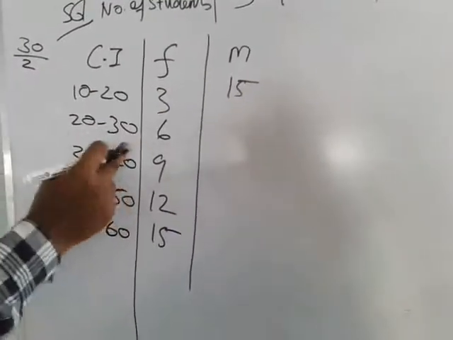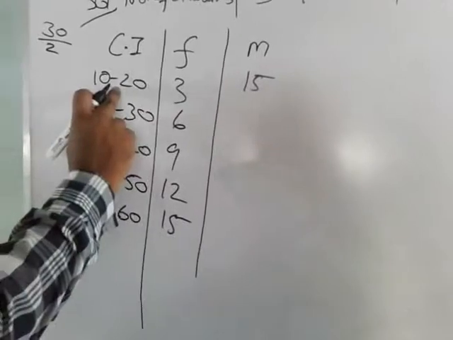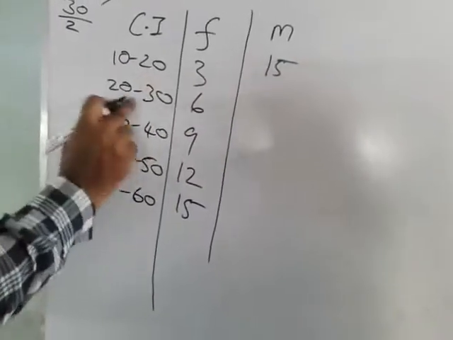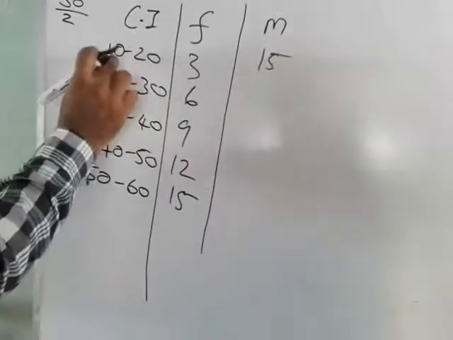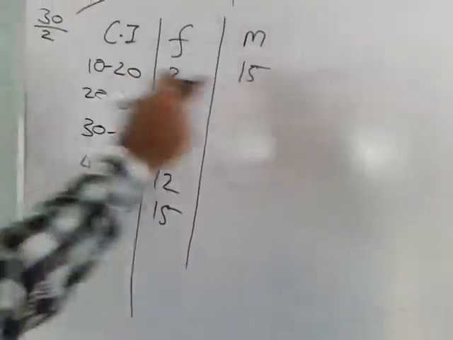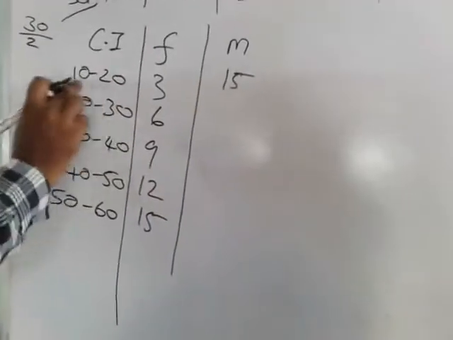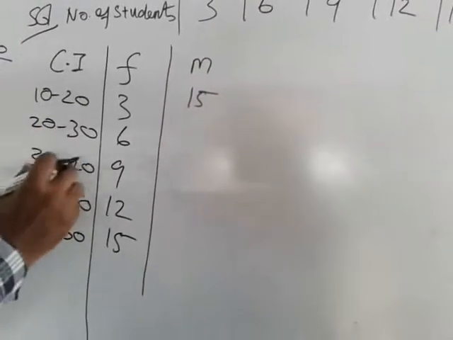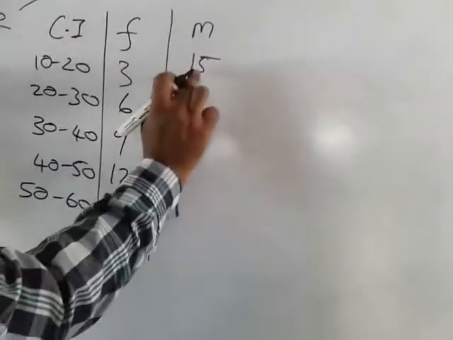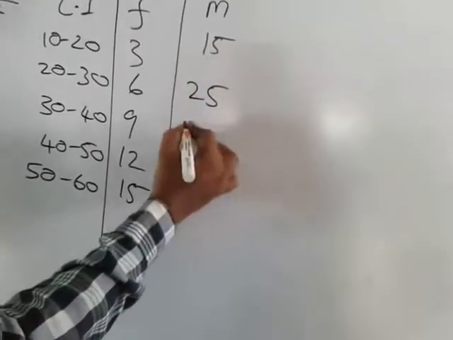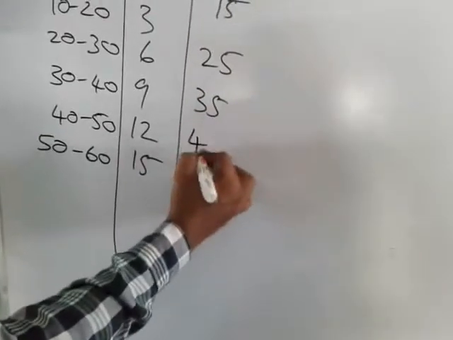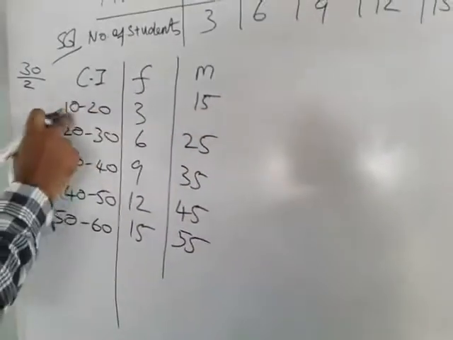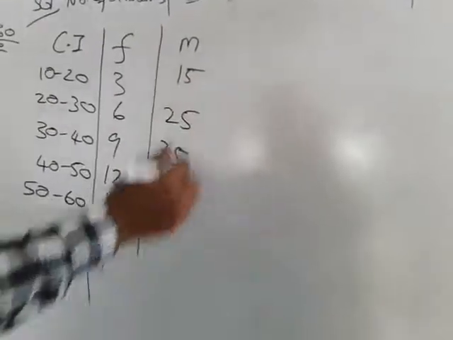Likewise, first find the mid value, and the length of the class interval is 10 everywhere, the difference is 10, so keep adding 10. First only add lower and upper, 30 by 2 is 15. Then 15 plus 10 is 25, 35, 45, and 55. First you find the mid value, after that the length is 10, so add 10. This is your m.